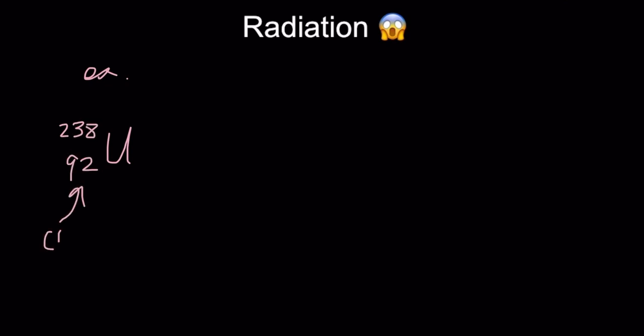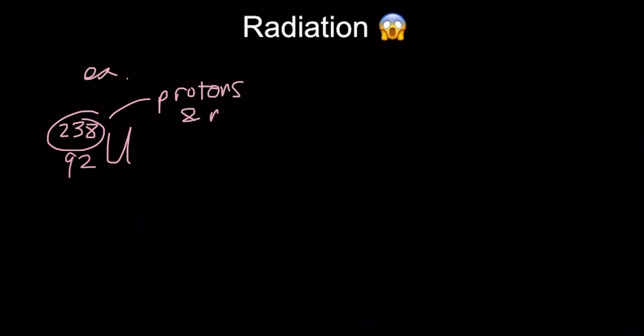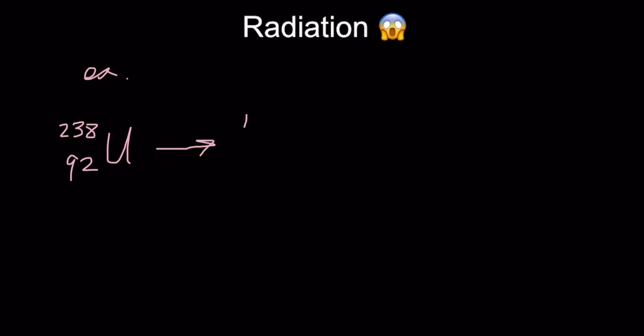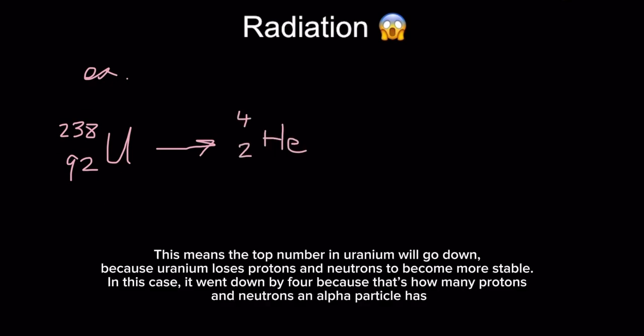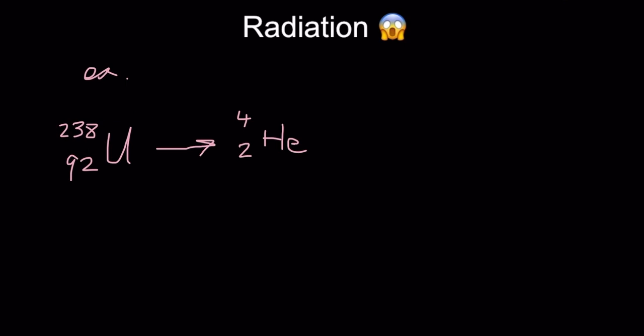Uranium-238 with a charge of 92 goes through alpha decay. Remember, the top number is the total number of protons and neutrons. We know an alpha particle is emitted. This means the top number in uranium will go down, because uranium loses protons and neutrons to become more stable. In this case, it went down by 4 because that's how many protons and neutrons an alpha particle has. Same thing happens with the charge, it goes down by 2.